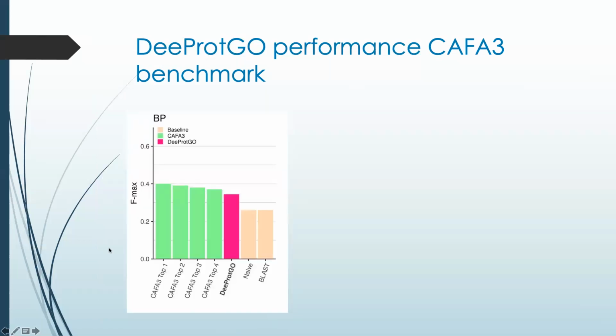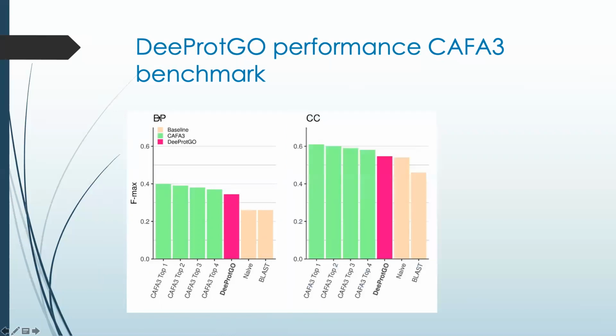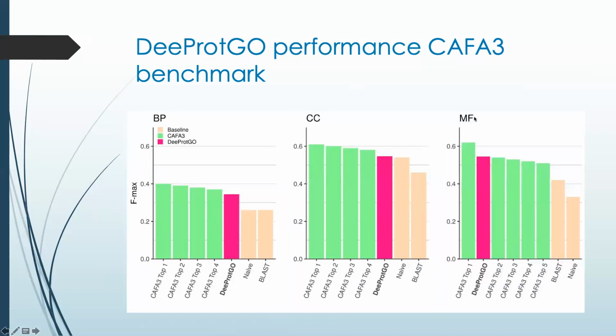Finally, we compare the overall Fmax scores reached by DeepGo for each ontology against those reported for both the top-performing methods and the baseline methods of CAFA 3. As can be observed here in this bar plot, DeepGo performed in the top 5 CAFA 3 methods for biological process and for cellular components. Moreover, DeepGo is the second best method when predicting molecular function terms of no-knowledge proteins in the CAFA 3 benchmark dataset.